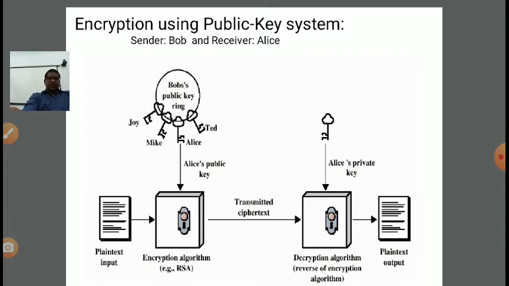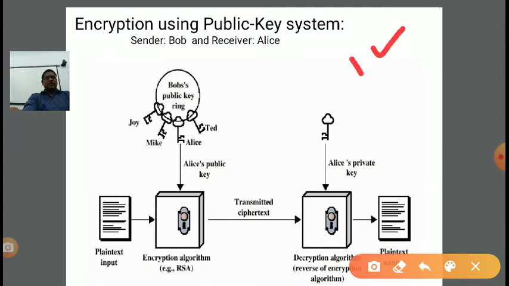So in this scenario there are various ingredients. First I am explaining the ingredients. I'm just taking a marker. The first ingredient is the sender, the second ingredient is the receiver. Here the sender's name is Bob, and the receiver's name is Alice.